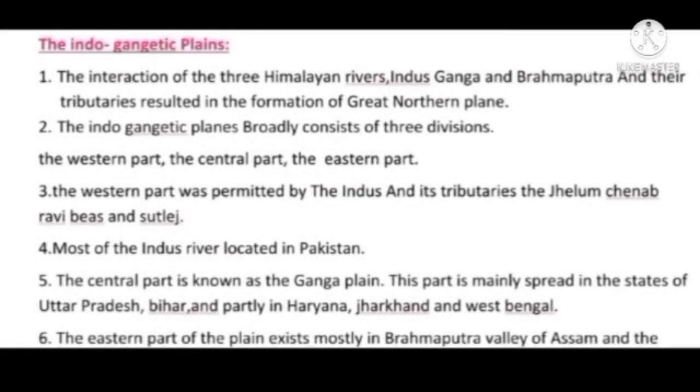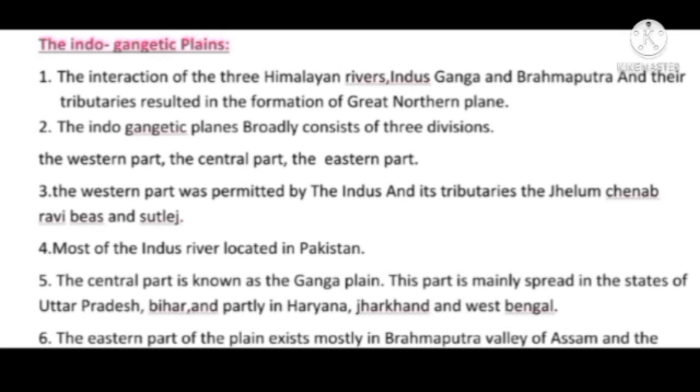The other major division is the Indo-Gangetic Plains. The interaction of the three Himalayan rivers Indus, Ganga and Brahmaputra and their tributaries resulted in the formation of the Great Northern Plain.